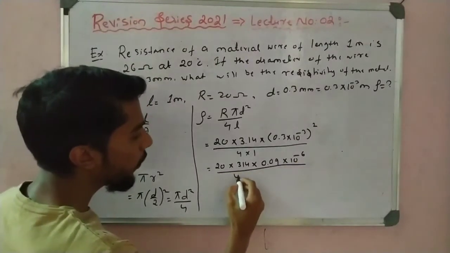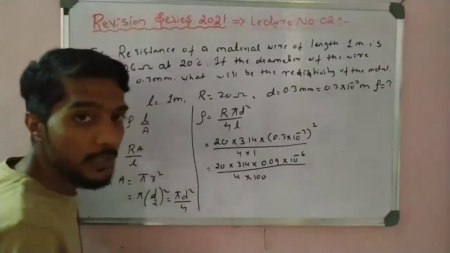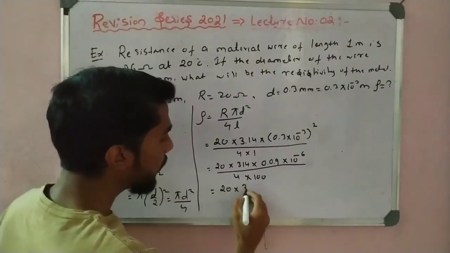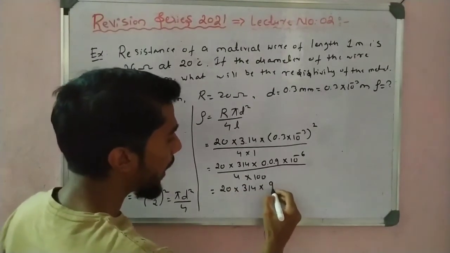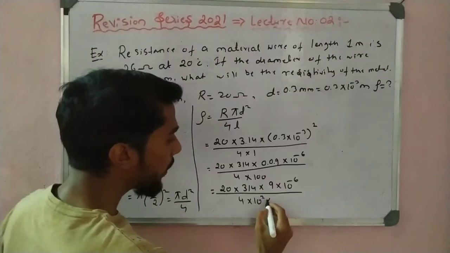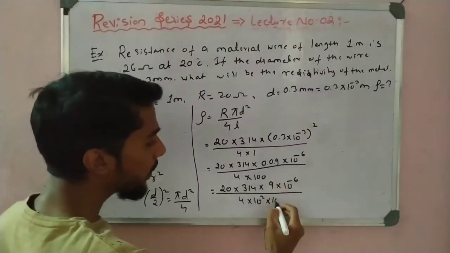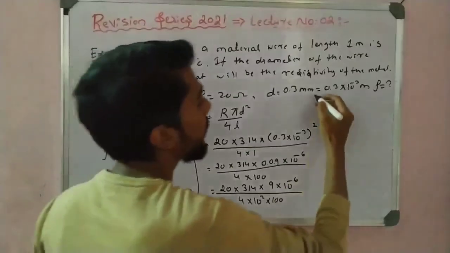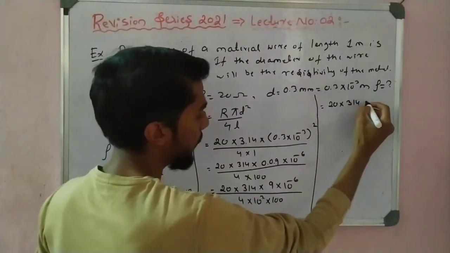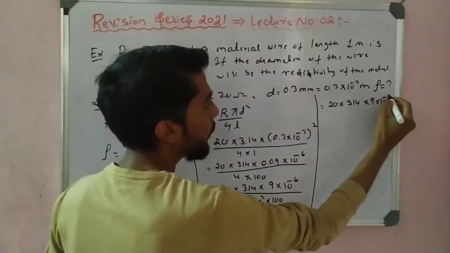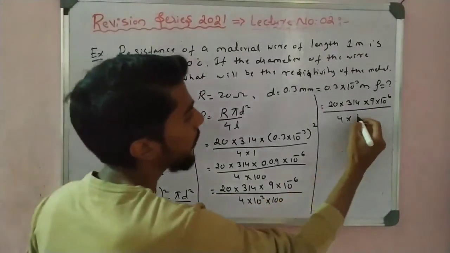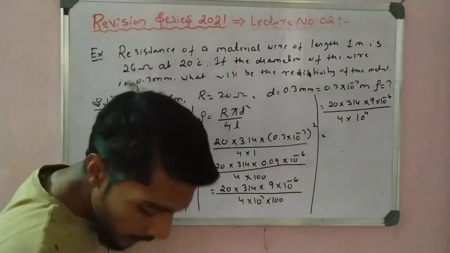Okay, I can make here 4 into 100. The 3.14 I can make 100, and this is also 100. So we get 20 into 314 into 9 into 10 to the power minus 6 divided by 4 into 100 square, which is 10 to the power plus 2 plus 2, it is a plus 4.